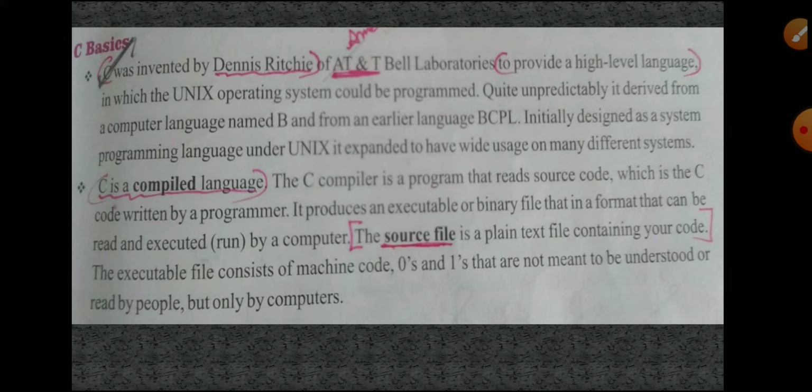Then this computer language was named B. Before that, the earlier language's name was BCPL, that means Basic Combined Programming Language.